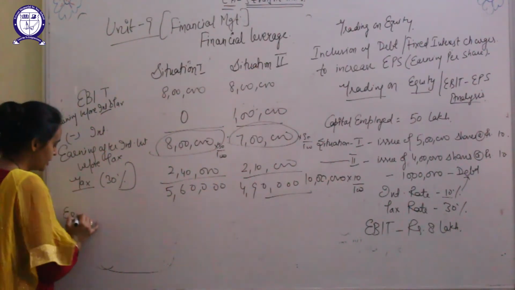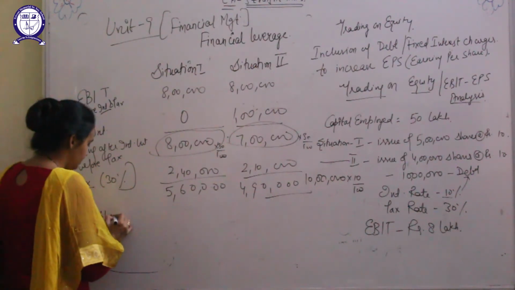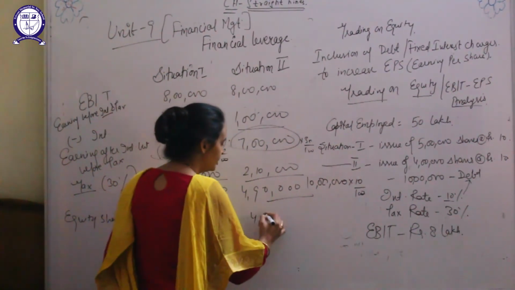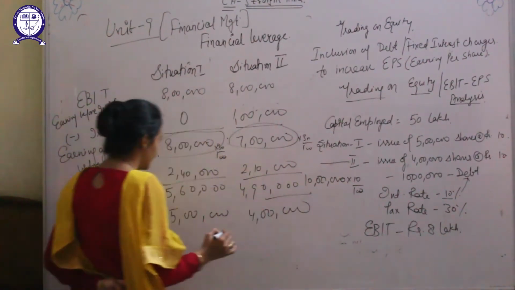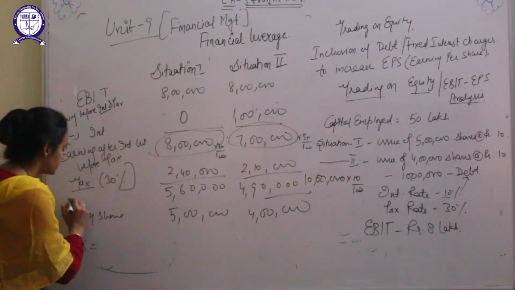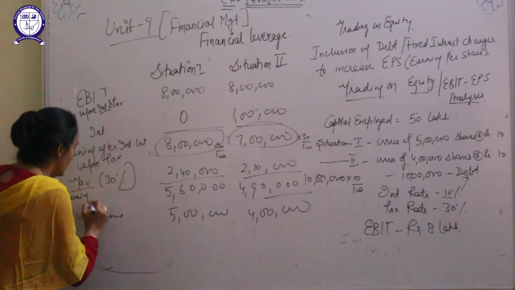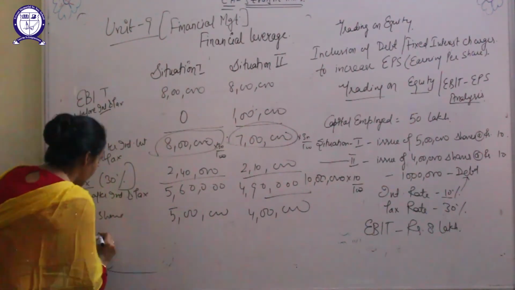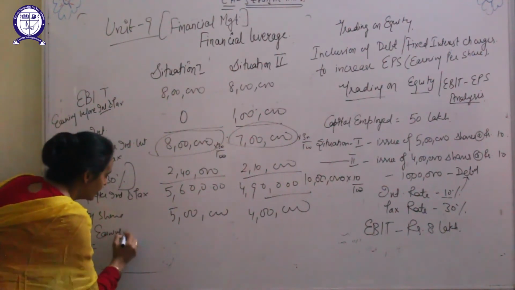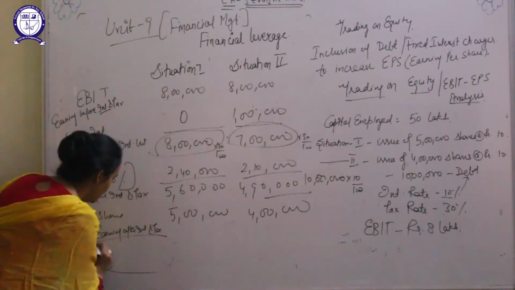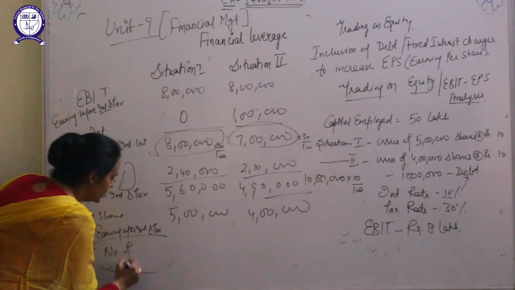Now equity shares: in the first situation there are 5 lakh equity shares and in the second situation there are 4 lakh equity shares. Now the formula to calculate EPS is earning after interest and tax upon number of equity shares.